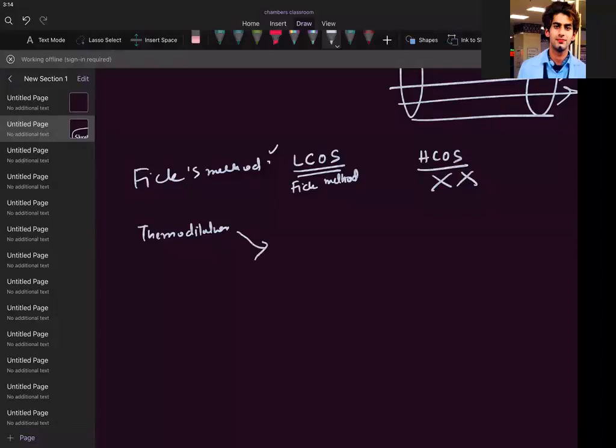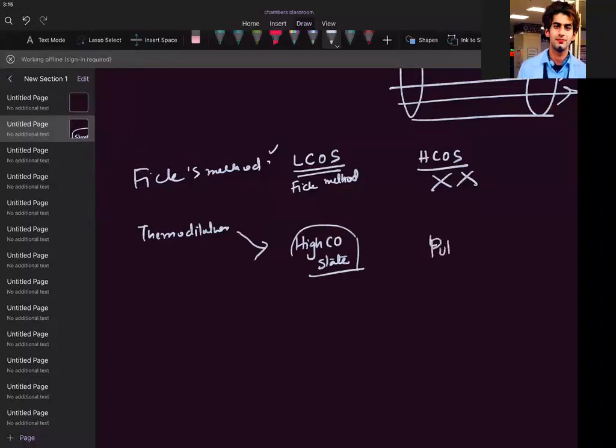Now you will tell me, most reliable for what? Where will I rely on this more? In which state? High cardiac output state. I hope you understand. In a high cardiac output state, I will rely on thermodilution. But it is less reliable in which conditions?